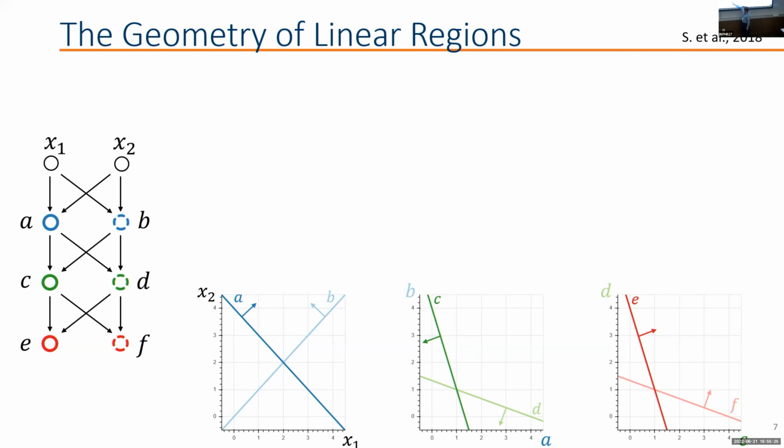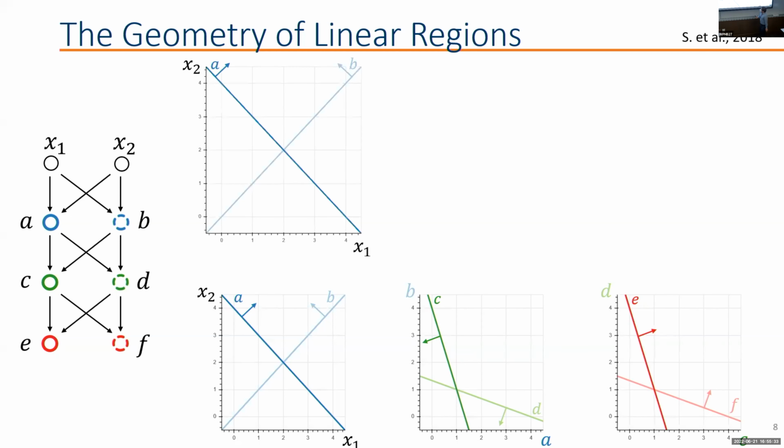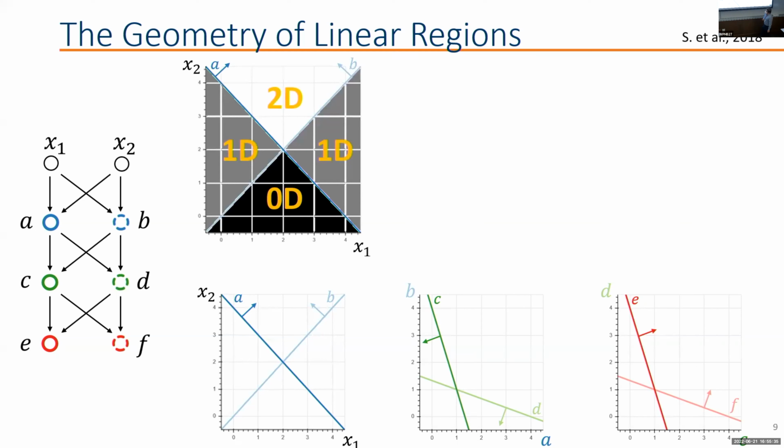On the other side, the neuron A is inactive. Likewise, on one side, neuron B is active, and on the other side, neuron B is inactive. And if we look at the output that is produced, when both neurons are active, this output is going to be 2-dimensional. And this is what we see in the white area on top here. When only one neuron is active, we're going to have like a 1-dimensional output. It's going to be a 0 and a positive number.